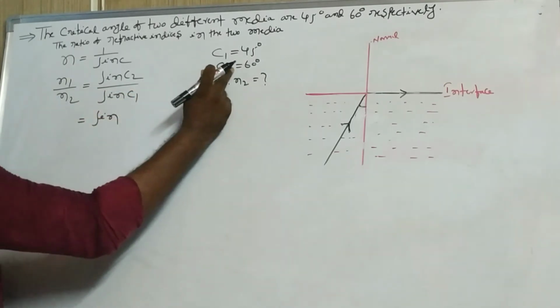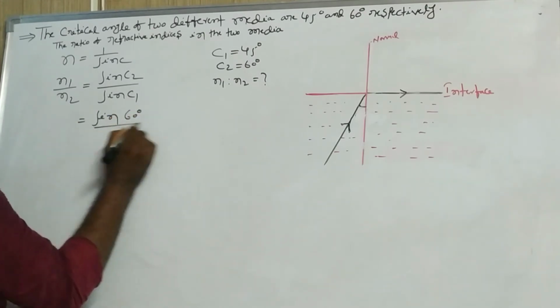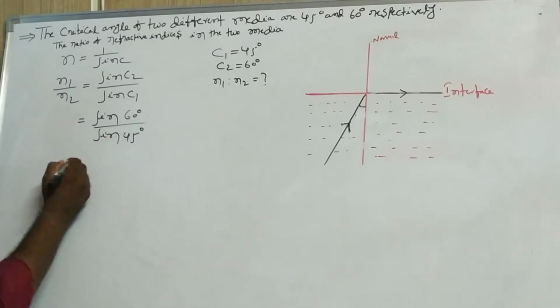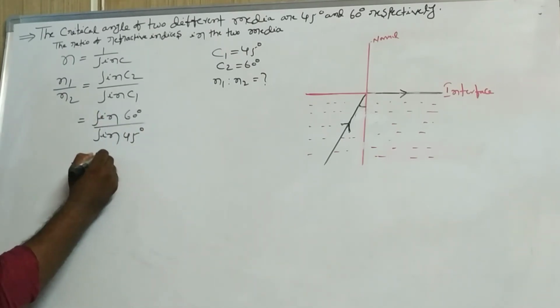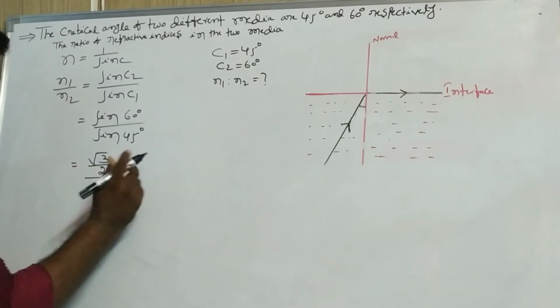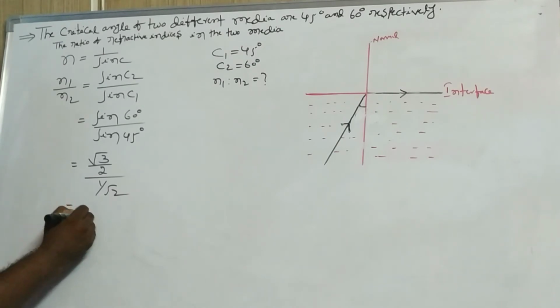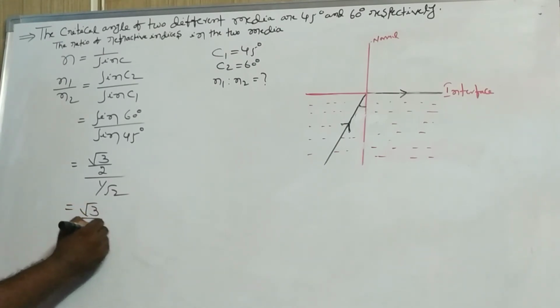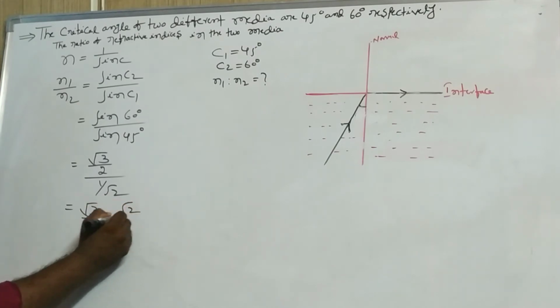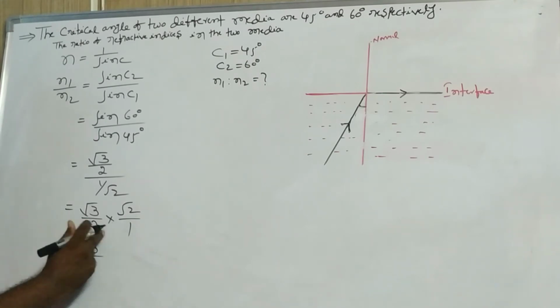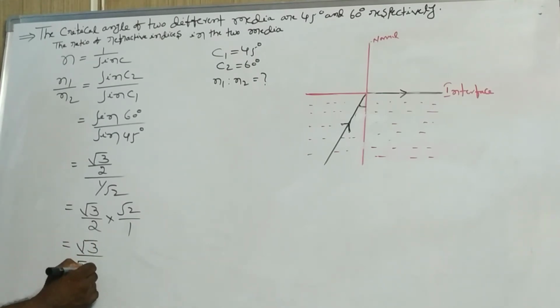Sin C2 is sin 60 degrees, by sin C1, which is sin 45 degrees. So sin 60 is root 3 by 2, divided by sin 45, which is 1 by root 2. Now it is written as root 3 by 2 into root 2 by 1. Root 3 by 2 is written as root 3 by root 2 into root 2, so root 2 gets cancelled.